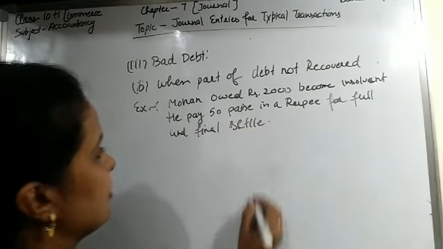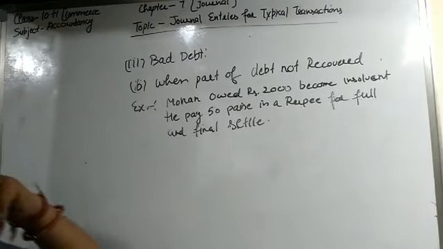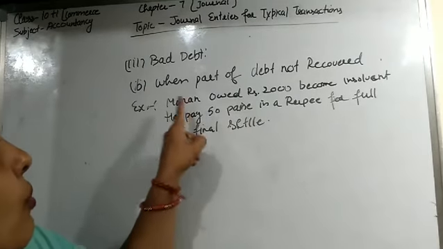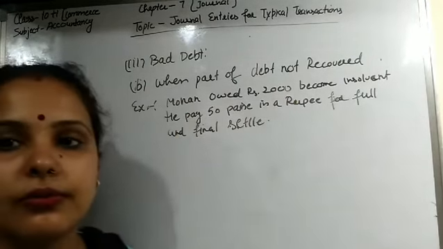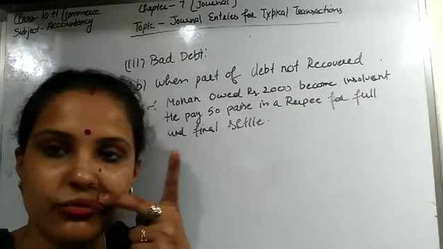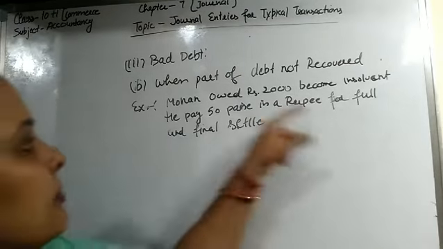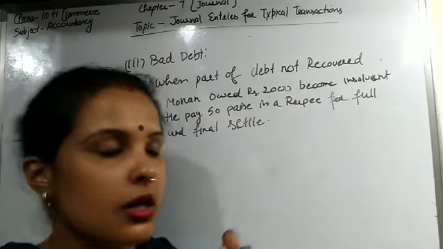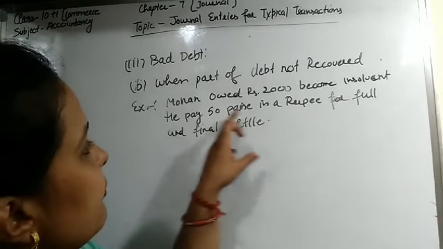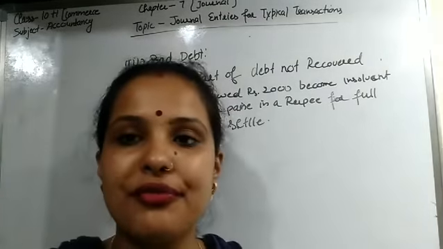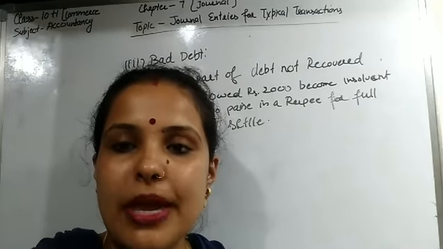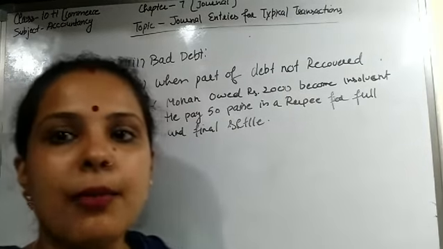So this transaction, students, is related to bad debt because Mohan owed rupees 2,000. He had to give rupees 2,000 to the proprietor, but he became insolvent and he paid only 50 paise in a rupee for the full and final settlement. Means he paid only half of the amount.